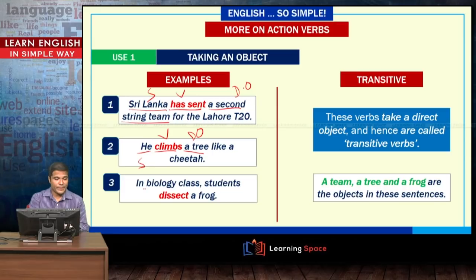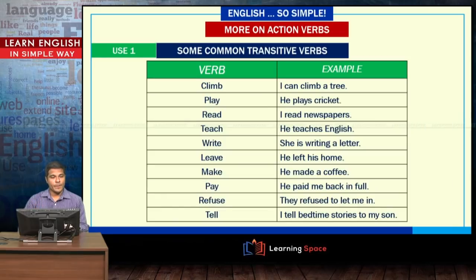In the next example, in biology class, students dissect a frog. Students are performing the action and thus subject, and the action itself is dissecting. What do they dissect? They dissect a frog, and this is a direct object. And the verbs listed in these three example sentences are transitive verbs.